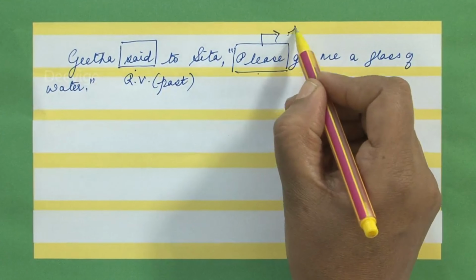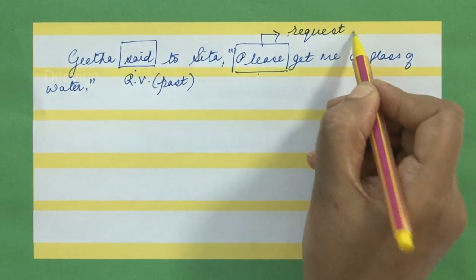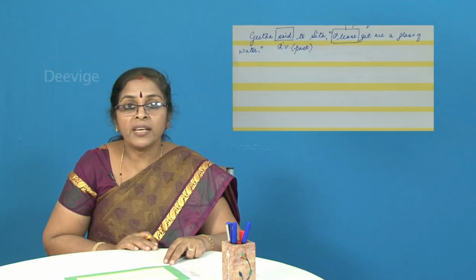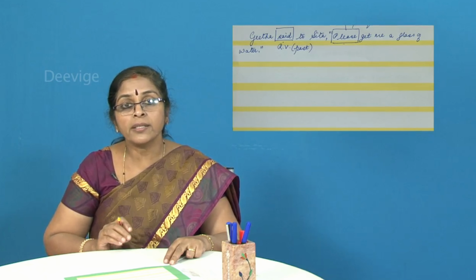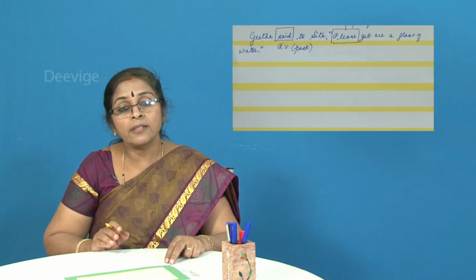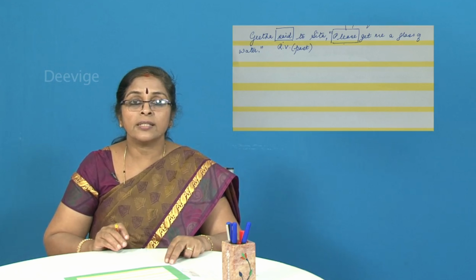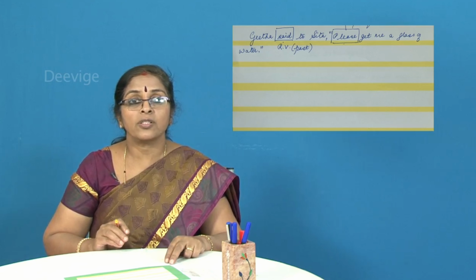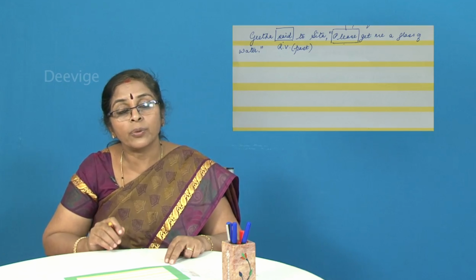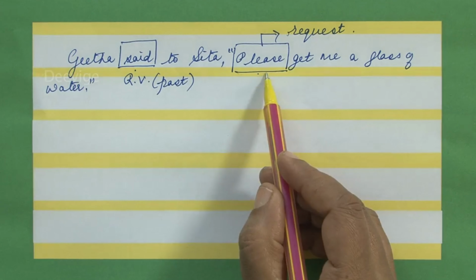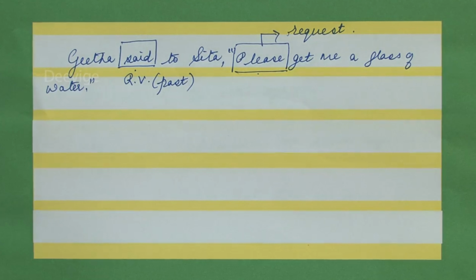Please indicates request. So what do you call sentences which make a request or which give a command? Any sentence which makes a request or which gives a command is called an imperative sentence. So an imperative sentence is a sentence which expresses a request or gives an order or a command. How can you make out whether there is a request given in the sentence? The request is indicated by the word please. So how are we going to change this into indirect speech?